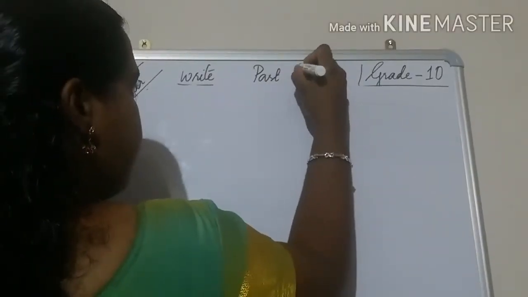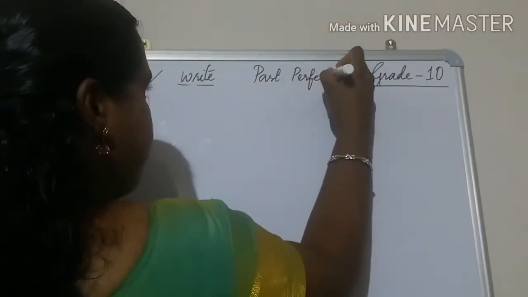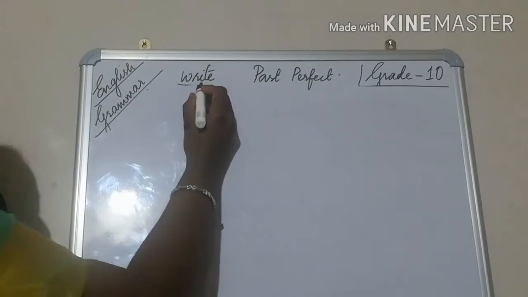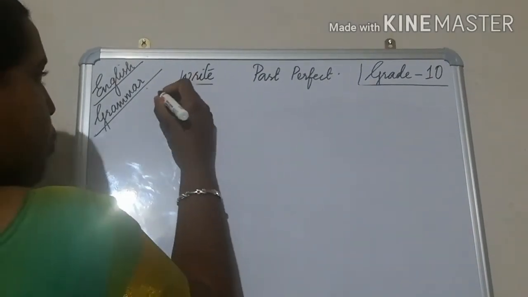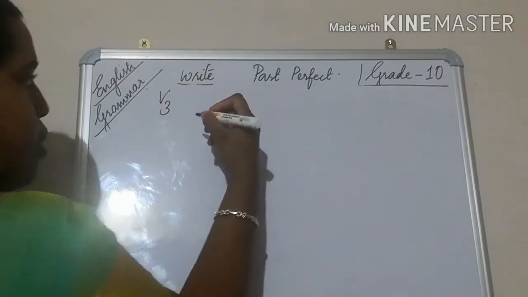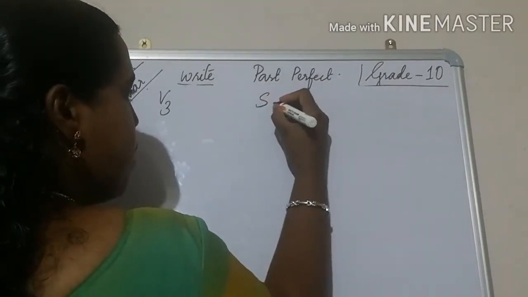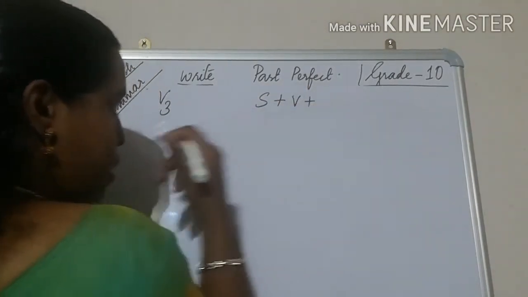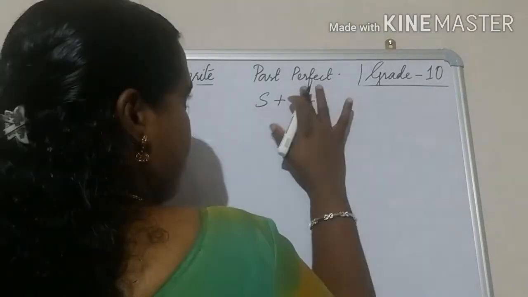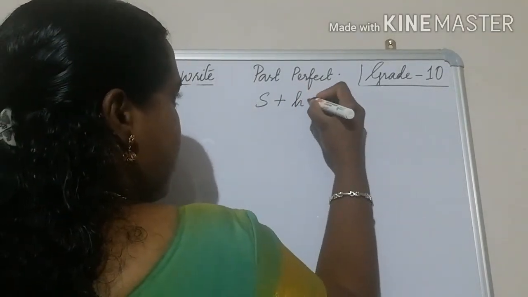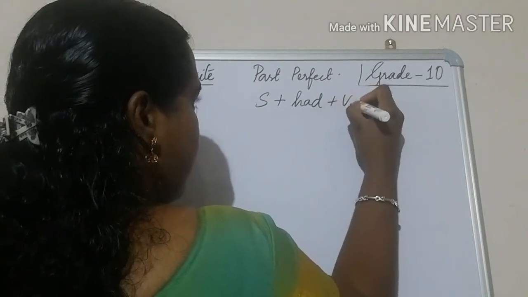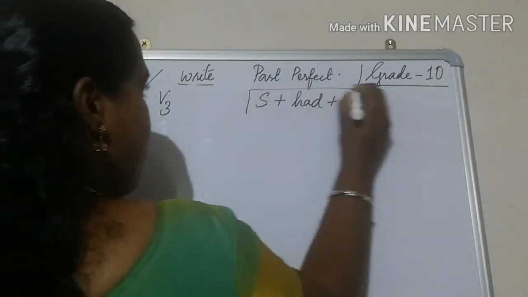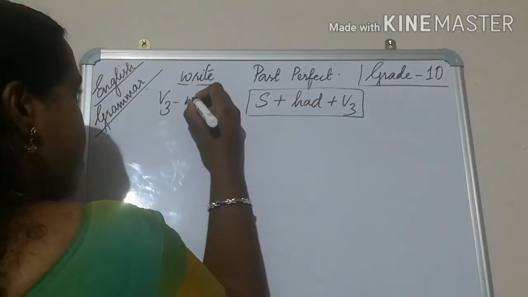Past perfect. How to write for the past perfect? The main verb is write, and here we will be using V3 because the formula is subject plus had plus V3. So this is the formula, and V3 is written.